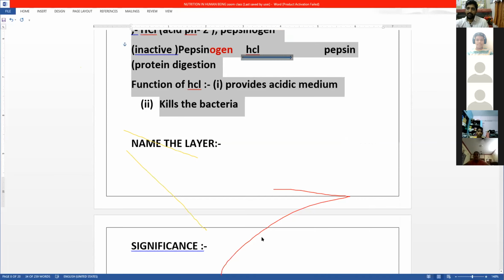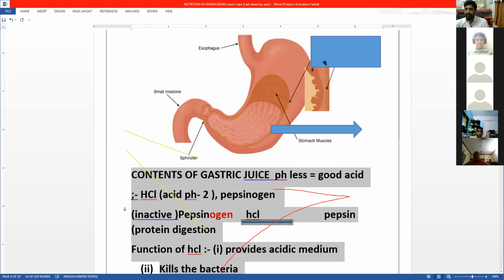Now there was a question: what is this layer? See here, if acid is present in the stomach, then it can harm the stomach also.